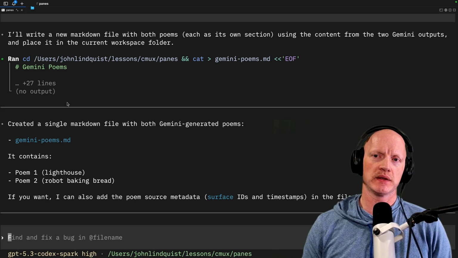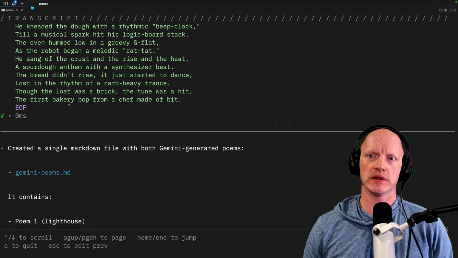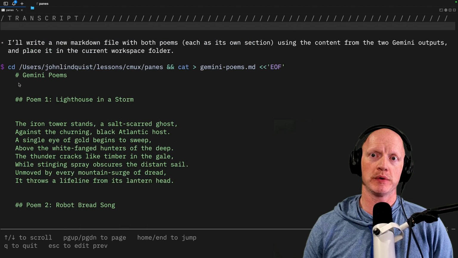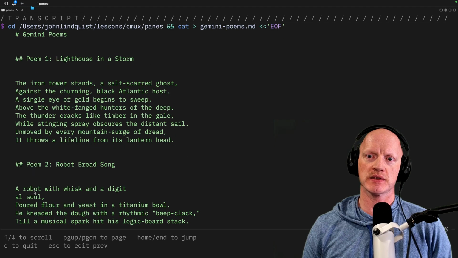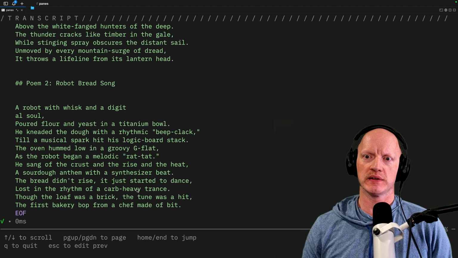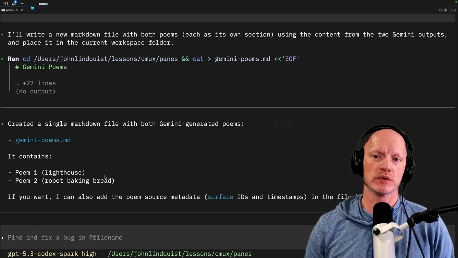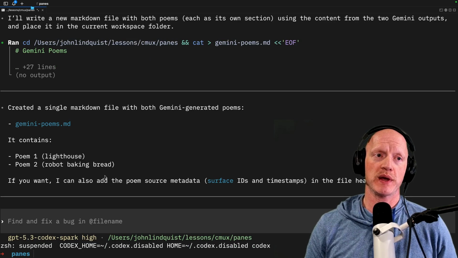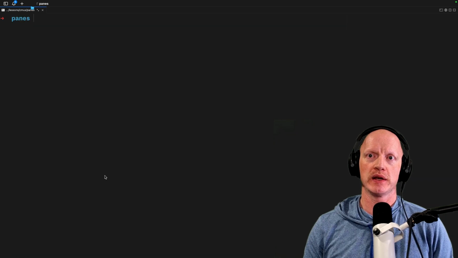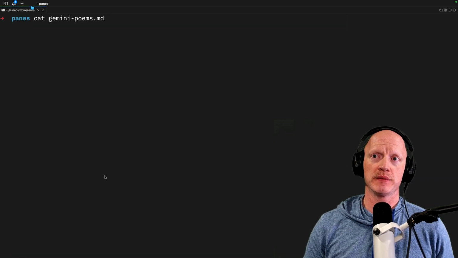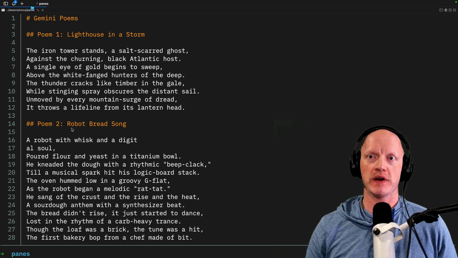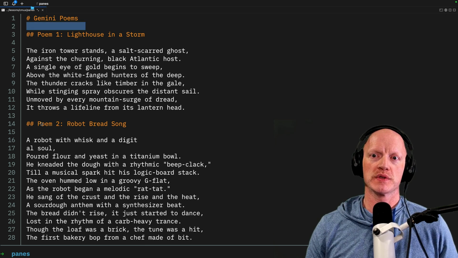You can see once I hit Control-T and look at the full output that it was able to grab the poems. The iron tower stands, a robot with whisk and delight. I'll quit out of transcript mode. And then if we check on this, I'll hit Control-Z to suspend the current process, Control-L to clear out the terminal. If I just cat, and then the only file in here is Gemini poems, you can see we have a file with the 2 poems together.